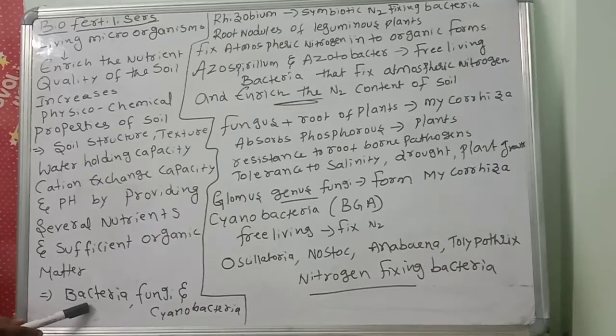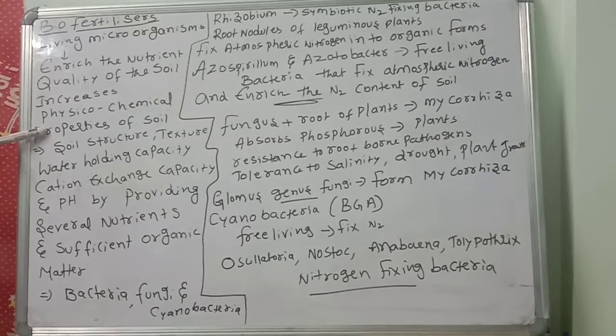What are the living microorganisms? Especially bacteria, fungi and cyanobacteria. They enrich the nutrient quality of the soil and increase the physico-chemical properties of soil: structure, texture, water holding capacity, cation exchange capacity and pH, by providing several nutrients and sufficient organic matter to the crops. Examples are bacteria, fungi and cyanobacteria.